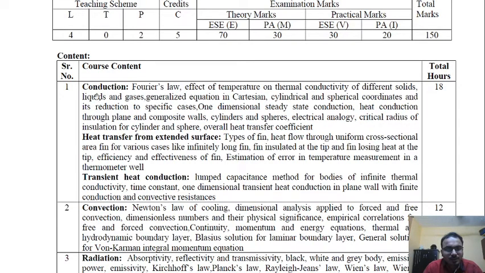The first part here, that is conduction, is actually the steady state heat conduction that we have already completed, and in our previous 2 lectures we finished transient heat conduction that we revised a few minutes ago, and now we are beginning this chapter, heat transfer from extended surfaces.